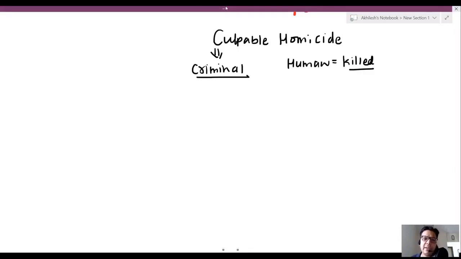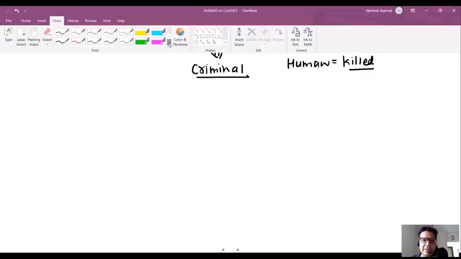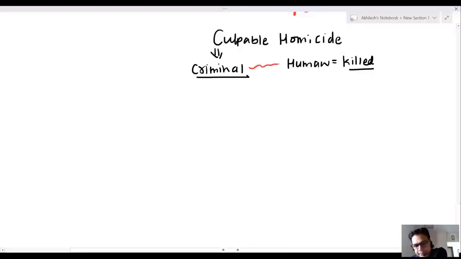So by criminal intention, if any human is killed, this is culpable homicide. The definition of culpable homicide is 299 IPC.